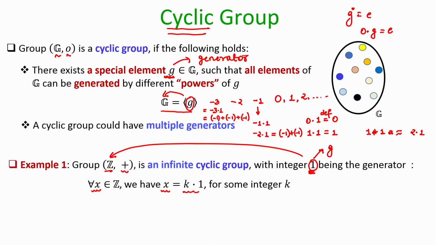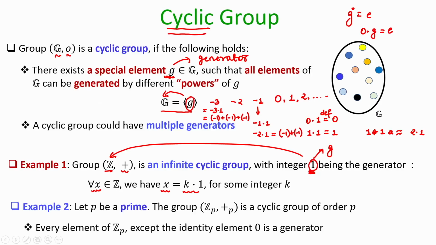That is the definition of group exponentiation for the additive notation. So, even though this group is infinite, it has a generator, namely the element 1. This is an example of an infinite cyclic group.